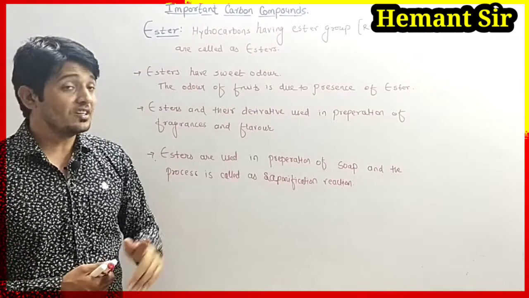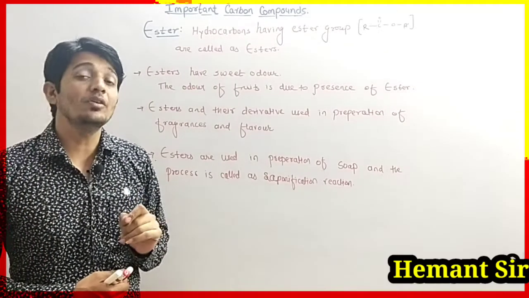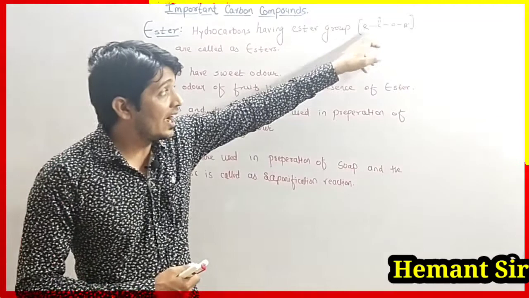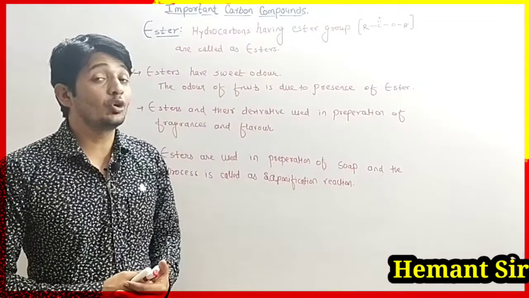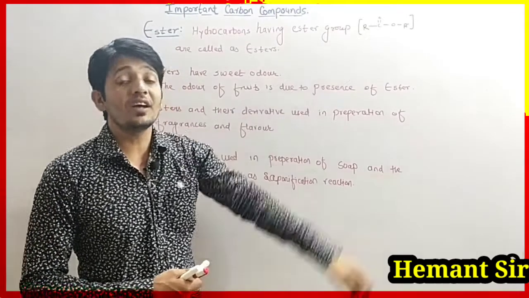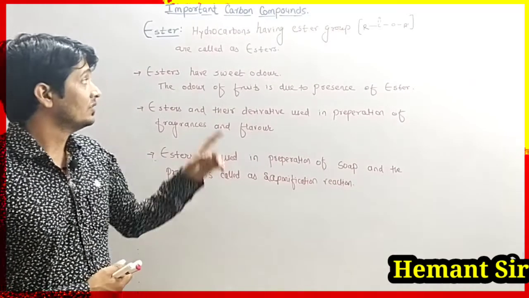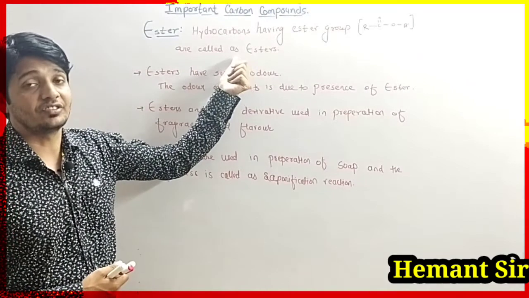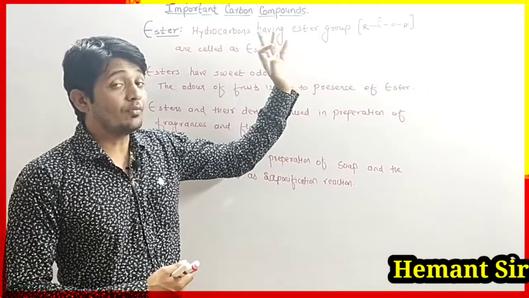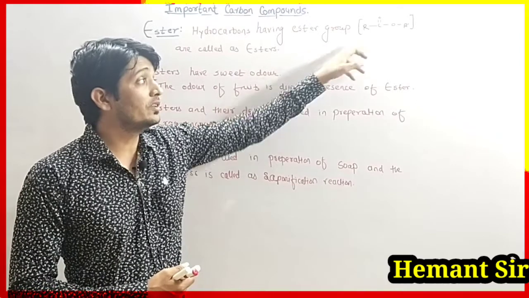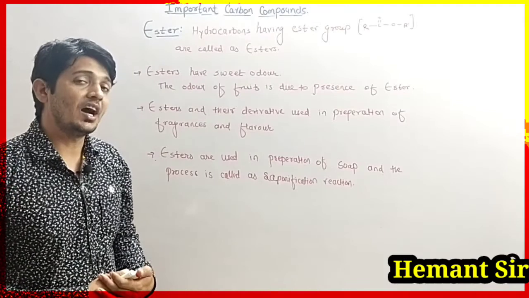So what are esters? Those hydrocarbons that have the ester group. This R-C double bond O-R' is called the ester group, where R and R' are hydrocarbon or alkyl groups. So esters are the derivatives of hydrocarbons where the ester group is present. Those compounds are called esters.